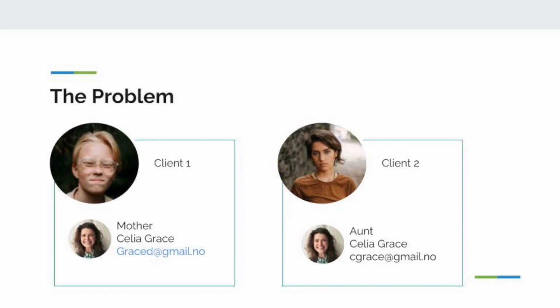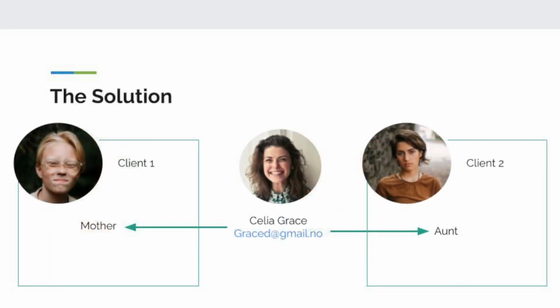that email address. With Contact Manager, what we've done is made Celia Grace her own contact. So we've taken a lot of the shared information, like her name, her address, her email, her phone number, employment, all that sort of information, and put it in one central place, and then allowed you to edit specific information, like the fact that she's the mother of client 1 and the aunt of client 2, and keep those pieces of information separate. So let's go ahead and walk through a quick demo of how that works in reality.